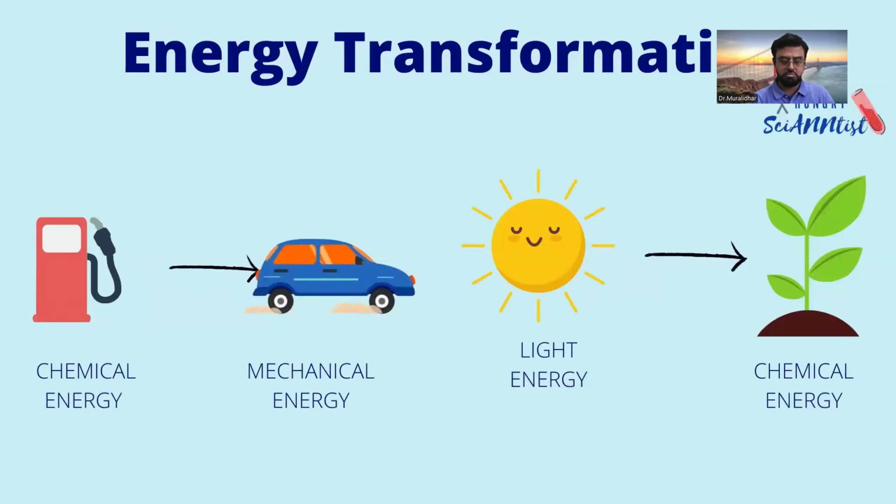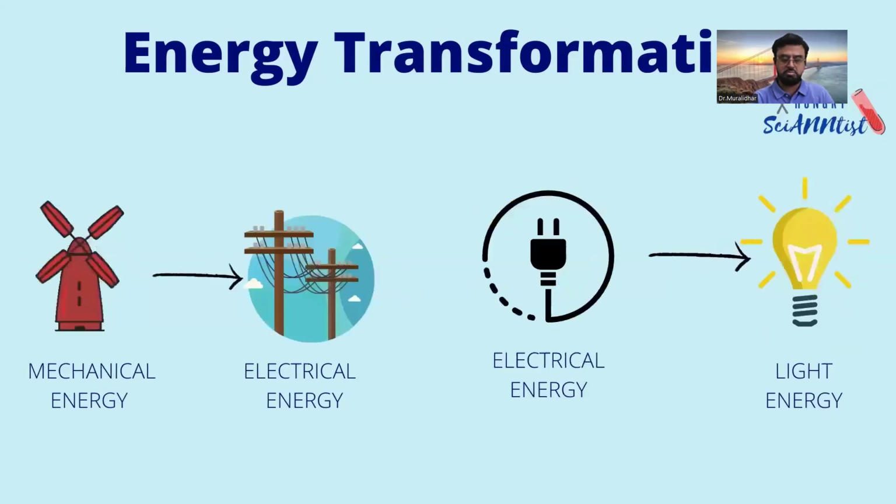Light energy from the sun is converted to chemical energy through photosynthesis. Mechanical energy from a moving windmill is converted to electrical energy. Electrical energy is then converted to light energy.